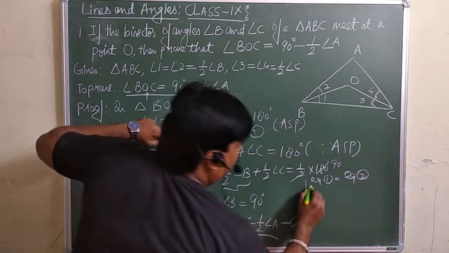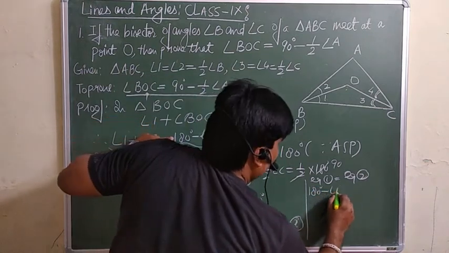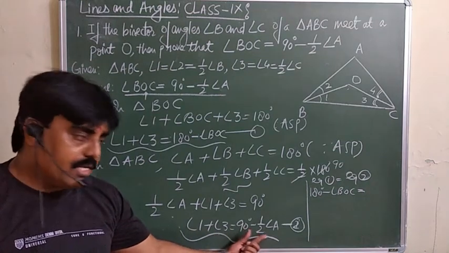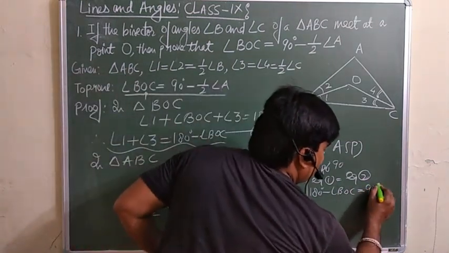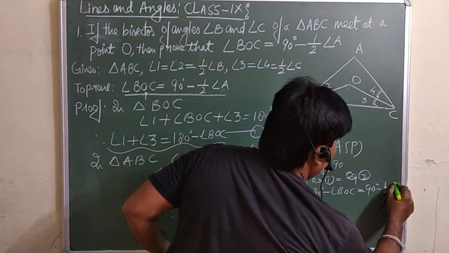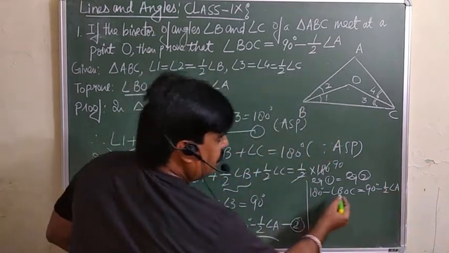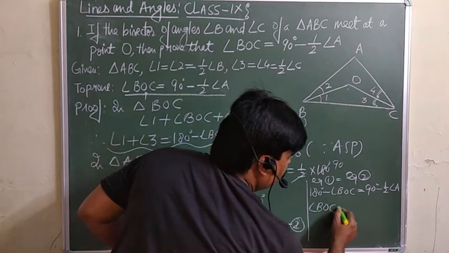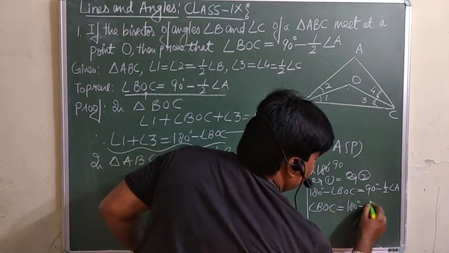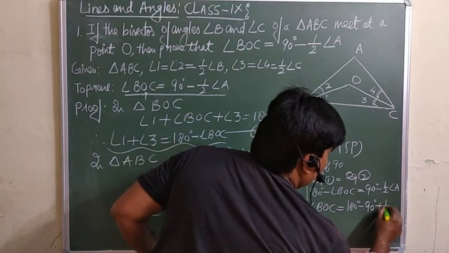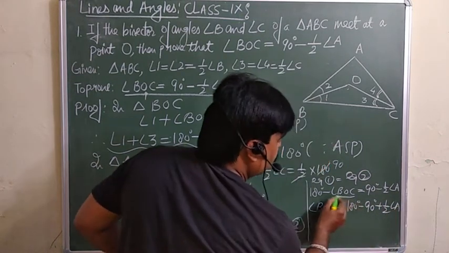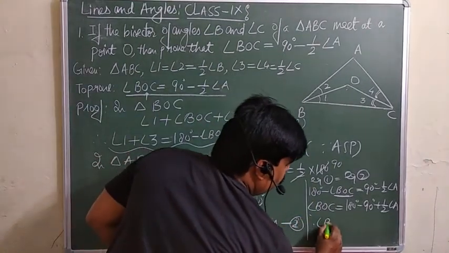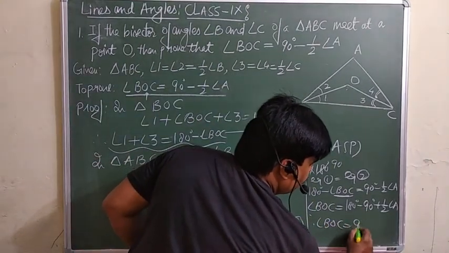So what do we get? 180 minus angle BOC is equal to 90 minus half of angle A. You can transpose this BOC on that side and these two on this side. So you will get therefore angle BOC is equal to 180 minus 90, which is 90,